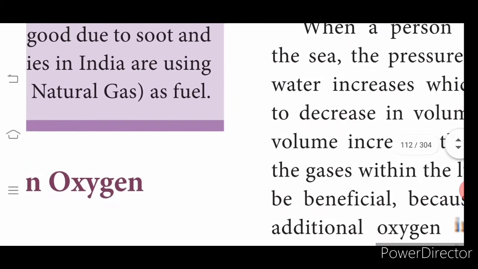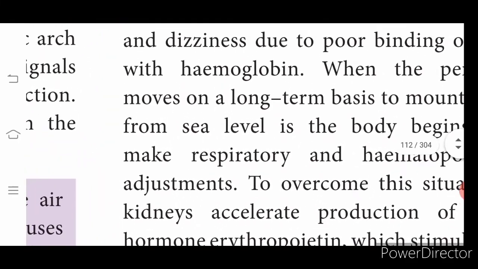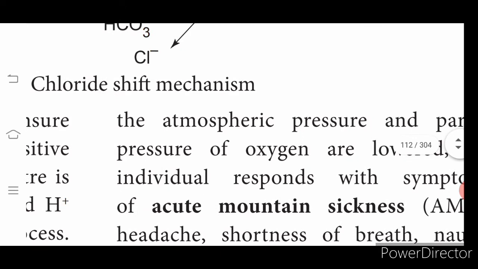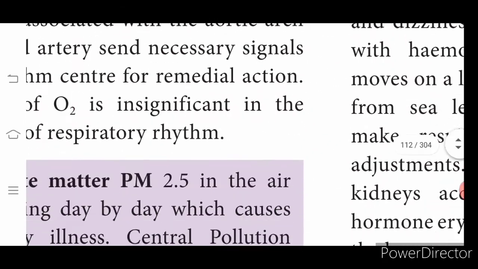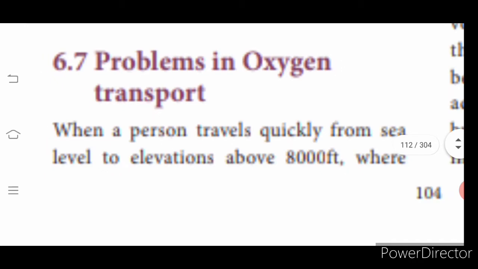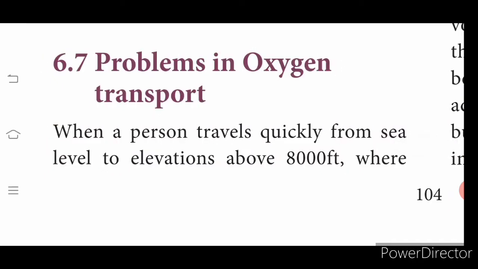Once the air sac is getting filled up, the inspired air should be let off, otherwise there will be bulging of the lungs for a longer period. Again it should be taken in and given off. That process is regulated by the brain.